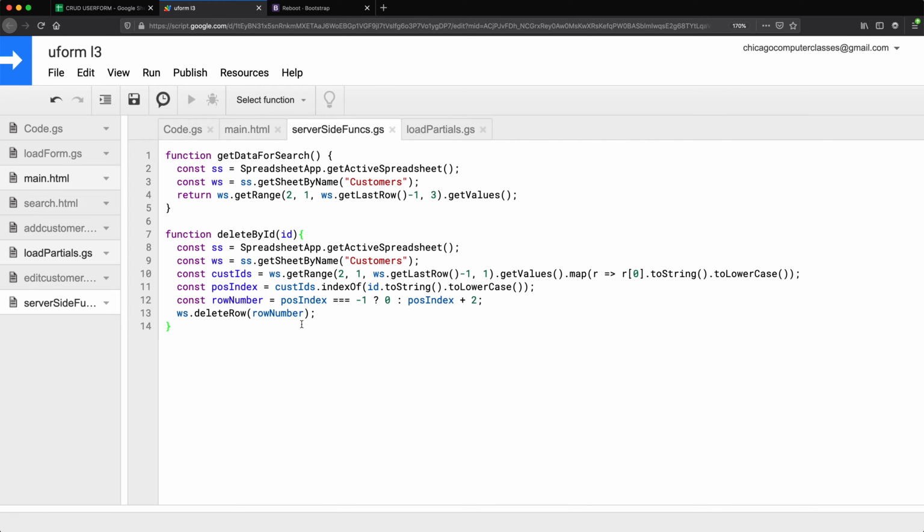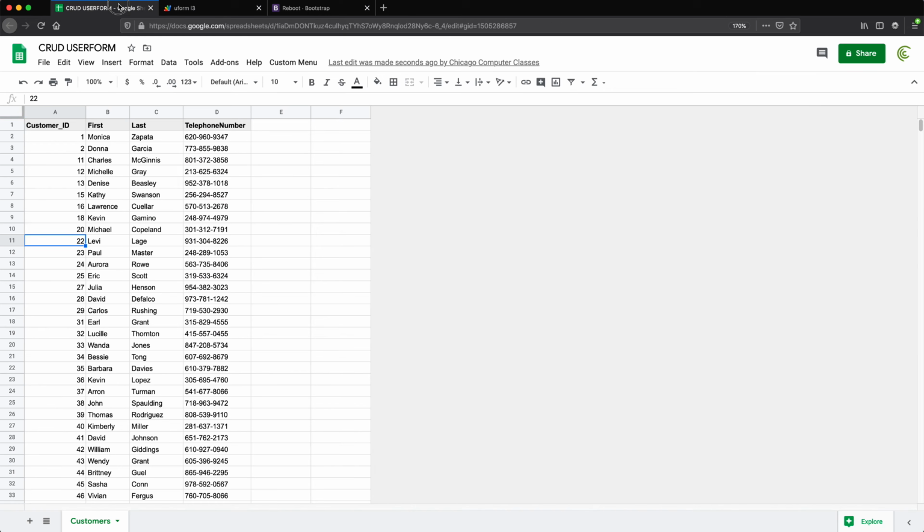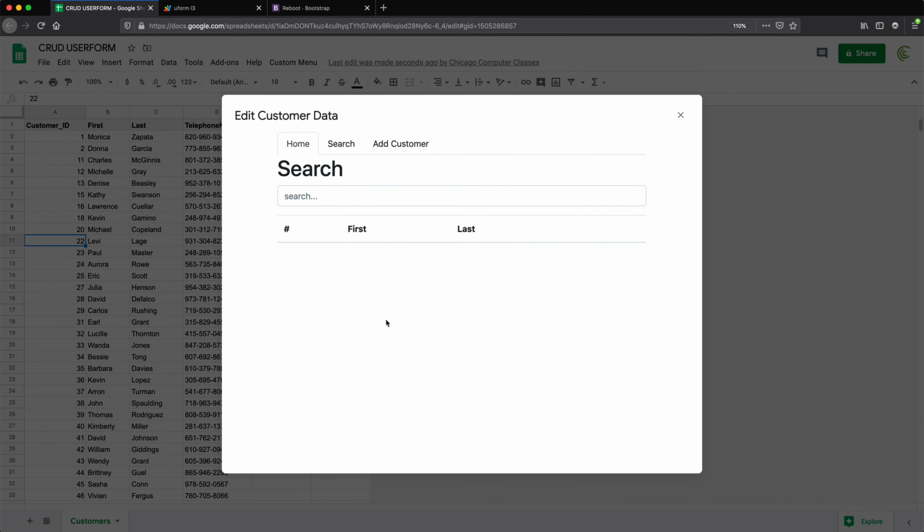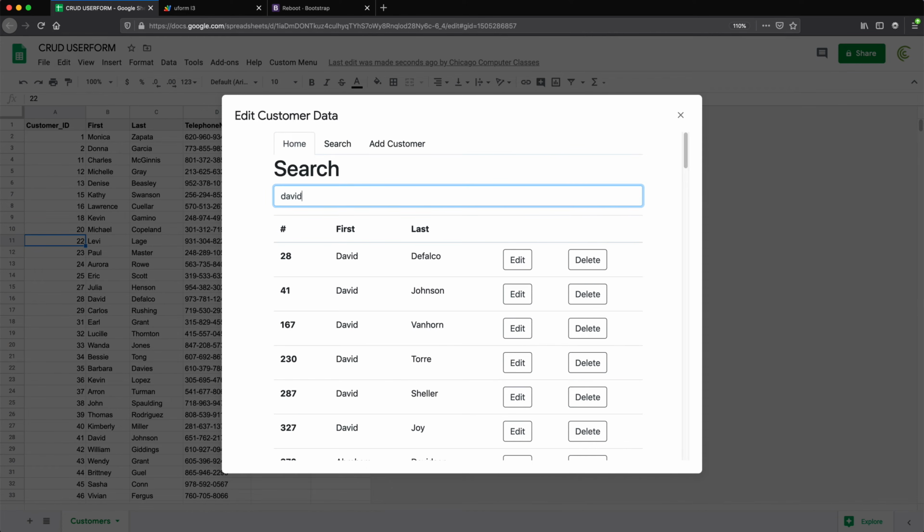So now we'll need to basically call that function with the appropriate ID from our user form. So the ID is going to be, if we have this search and we go into search and search for, let's say, David, and we want to delete David from this. When we click delete, we want to send this 28 to that function to delete that person. Now, to make my life easy, when I'm building this search results, I'm going to add a data attribute to this delete button with that person's ID so we can grab that attribute later on and send it over. So let's go back and find where we do this.